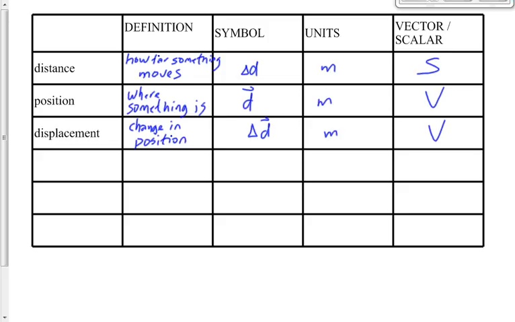Distance and displacement are the same value when we don't change direction. I kept going in the same direction, distance and displacement, the same value. But as soon as I changed direction, distance and displacement had different values, right? So you can see why sometimes it's really important that we include direction, whereas other times it's not so important that we include direction. All right?